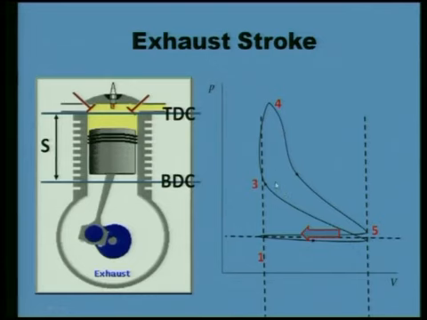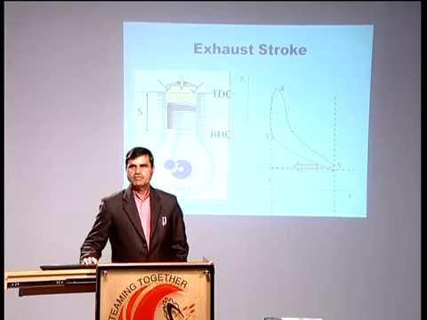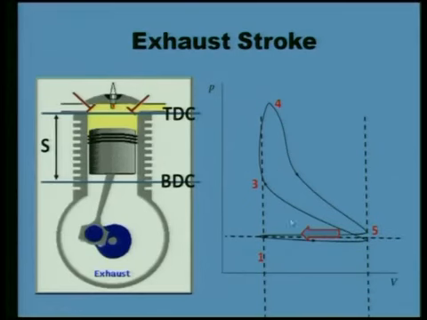The upper area is positive area, and this lower area is negative area. So positive minus negative is more or less your brake power. Suppose the area of the upper one is 40 units and the area of this lower one is 5 units. Then 40 minus 5, the brake power we will get, is 35. Our efforts are to increase the indicated power area and decrease the negative area, the pumping work.